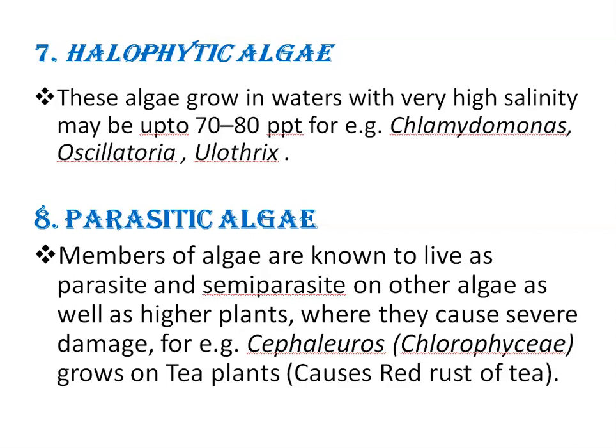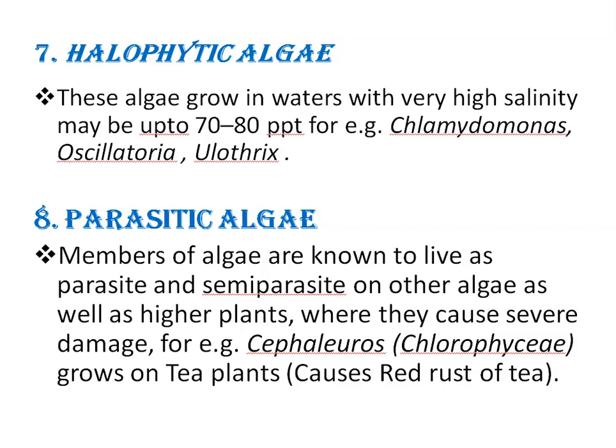Next type of algae is parasitic algae, right? Members of parasitic algae are known to live as parasite or semi-parasite on other algae as well as higher plants where they cause severe damage or diseases.